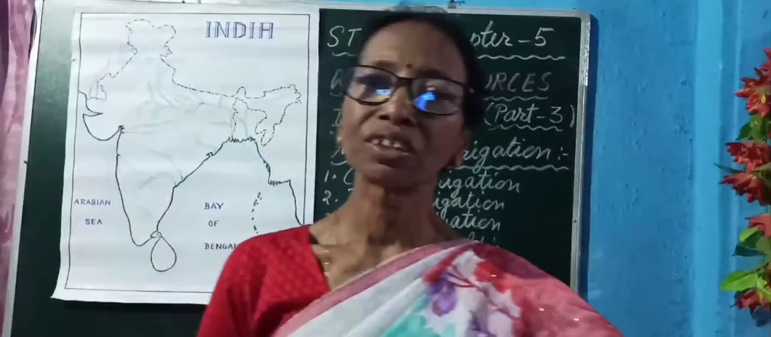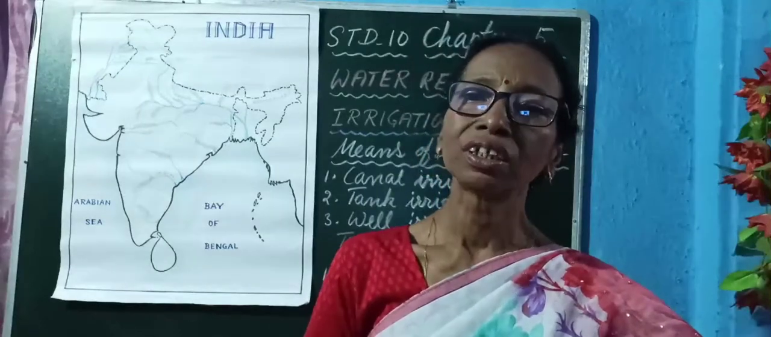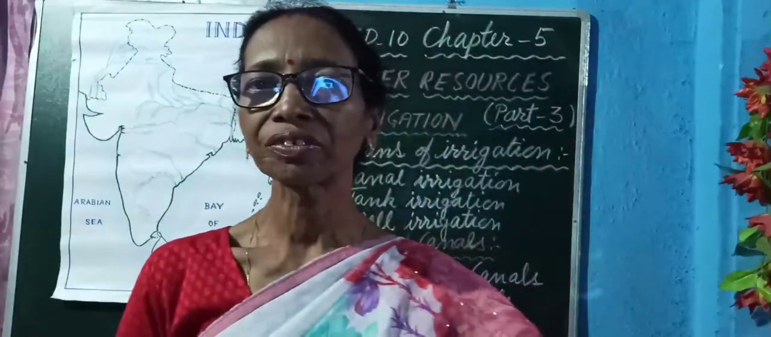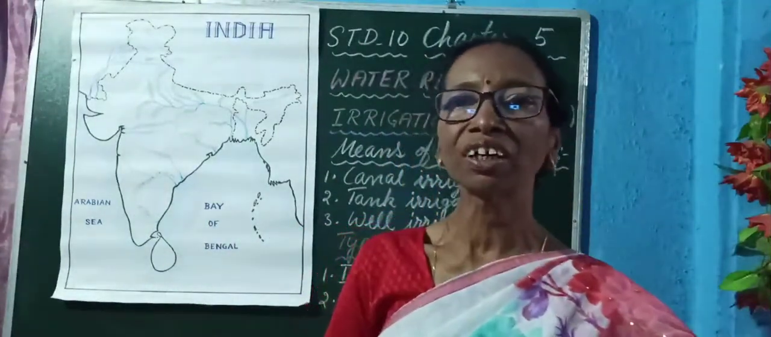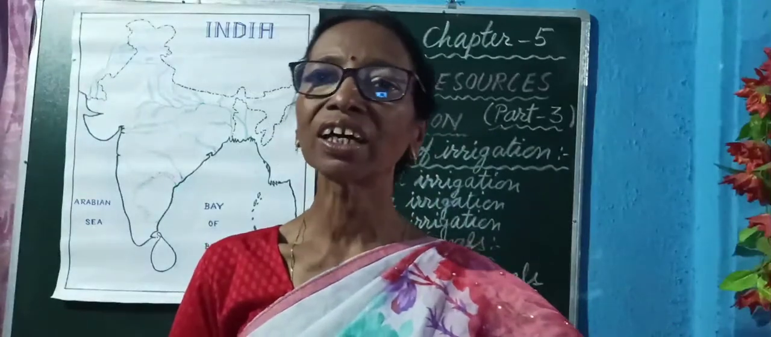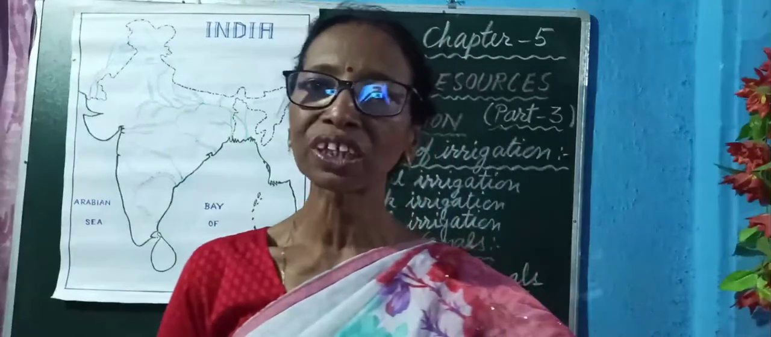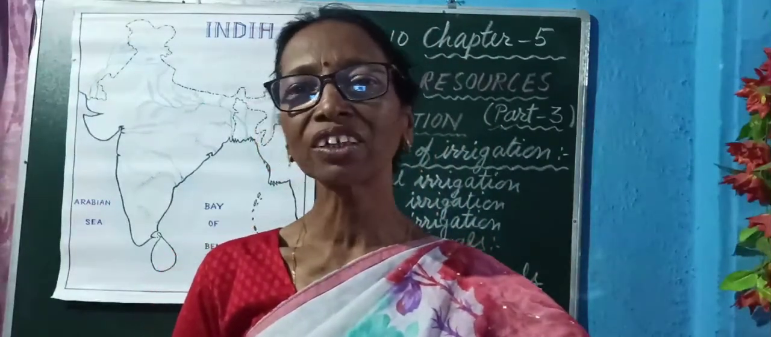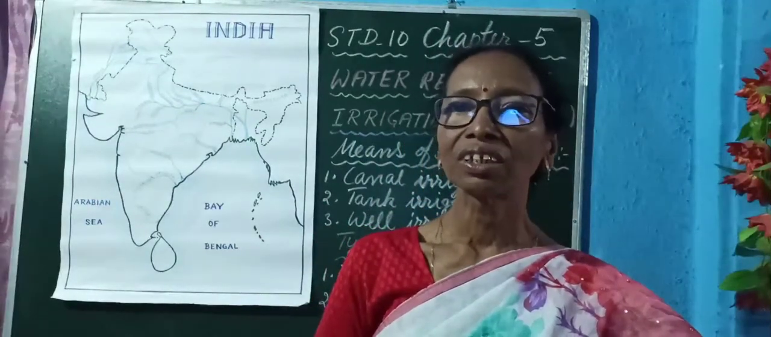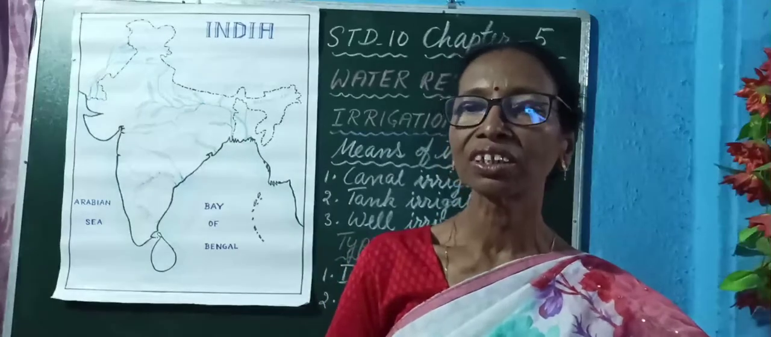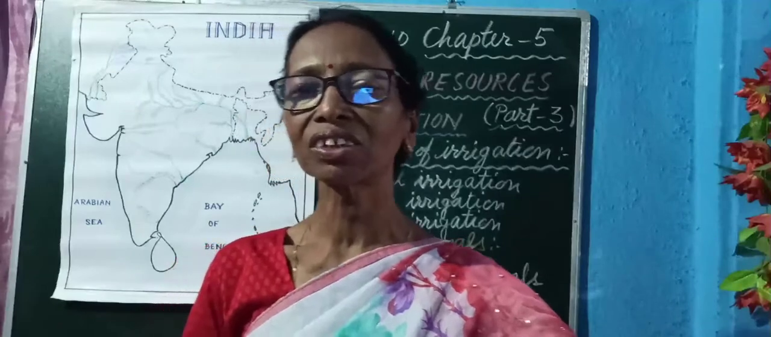Tanks are constructed because of the presence of natural hollows and depressions. Peninsular India is full of ups and downs, mountains and plateaus, and uneven terrains. And because of the presence of natural hollows and depressions, which provide favorable sites for the construction of tanks, it is an important means of irrigation where rainwater is collected and utilized.